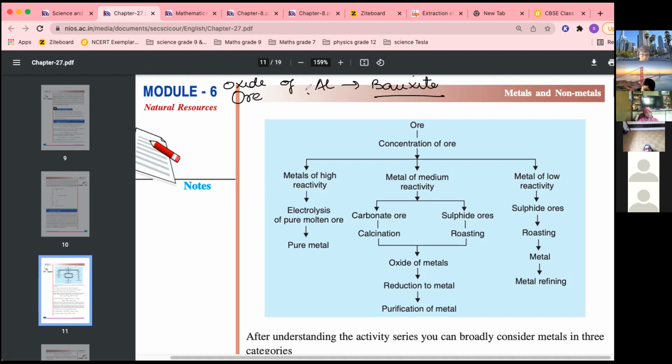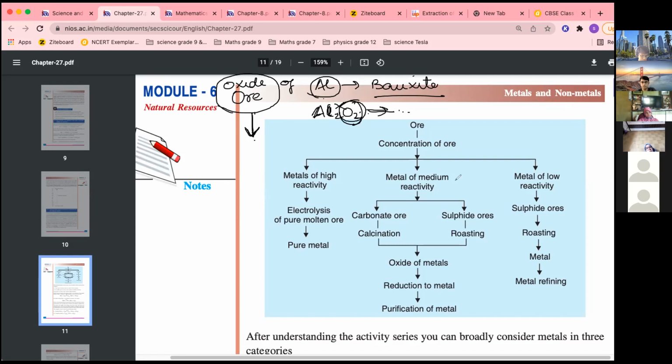Okay, now since aluminium comes in highly reactive metals, they already are in the form of oxide. So they have to get reduced. Now how are these highly reactive metals reduced? Because it is an oxide ore, it means along with aluminium there is oxygen also. I have to remove it. Al2O3 dot something is there. The formula is like that, water of crystallization, everything is there. Now because of this oxygen, I want only aluminium, I have to extract aluminium. So I have to remove this oxygen.